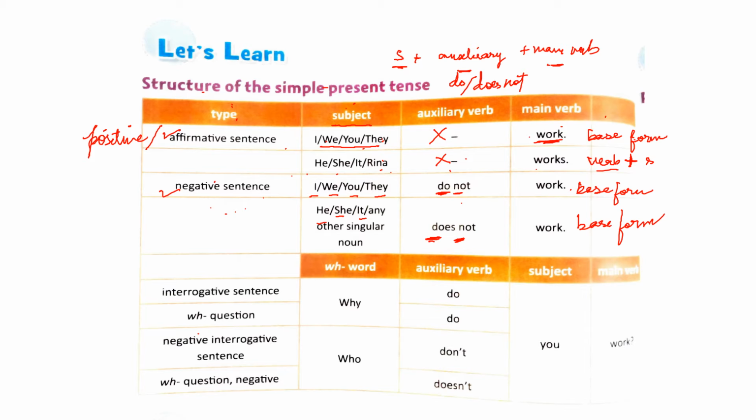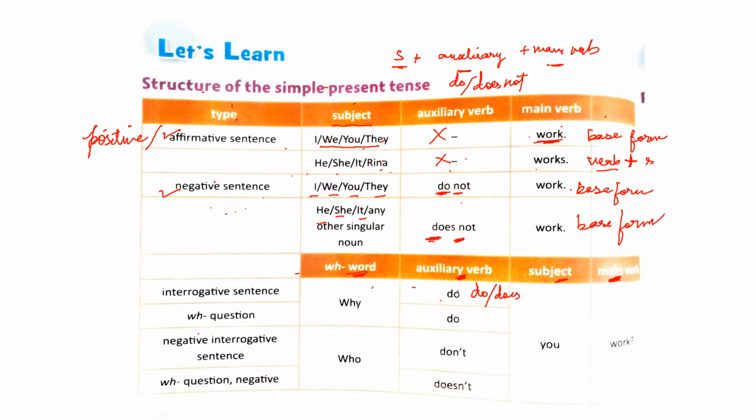So for that the structure is the WH word followed by the auxiliary verb do or does, then the subject and main verb. So when you're making interrogative sentences, you will either use a WH word, because interrogative sentence is quite inclusive, so inside interrogative sentence comes the WH question. So you may or may not use a WH word, or you will start the question with auxiliary verbs do or does. Now we are talking about positive interrogative sentences. Then comes the subject and then the main verb.